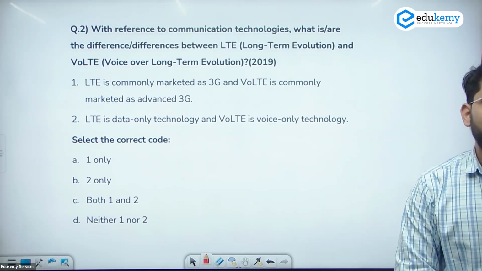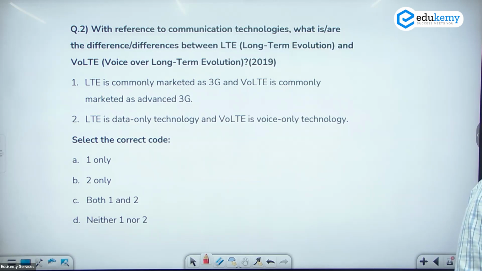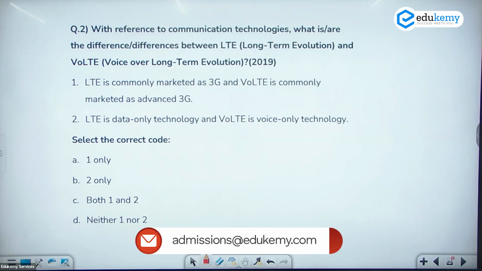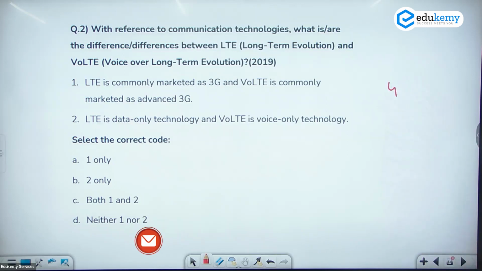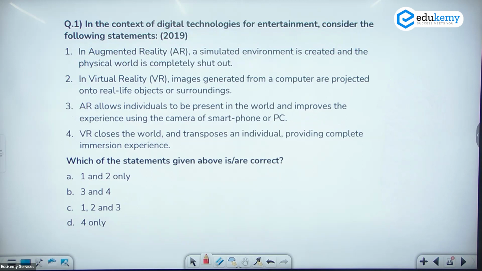2019, LTE and VoLTE. LTE is commonly marketed as 3G. 4G के साथ ही आया था. LTE is a data only technology and VoLTE is a voice only technology. दोनों गलत, दोनों में दोनों होता है. ठीक है, वोल्टी में 4G के साथ डेटा के साथ ही तो वोल्टी यूज कर पाते हो आप. ठीक है, this also in the question 2019.